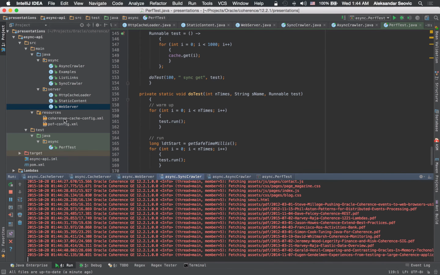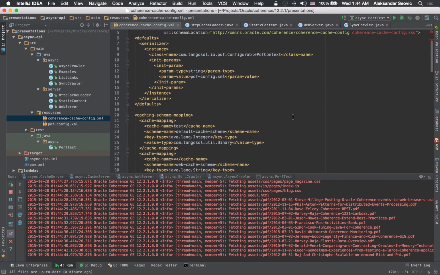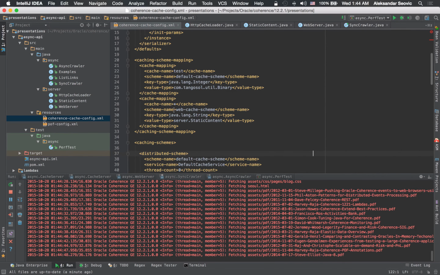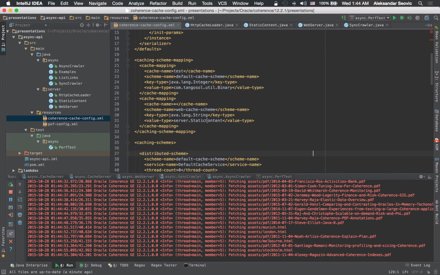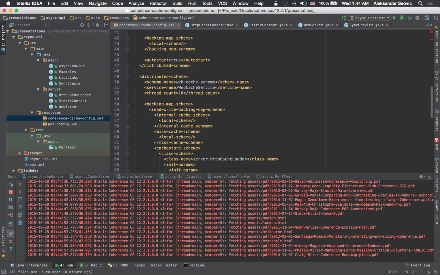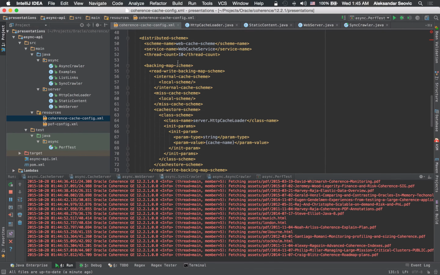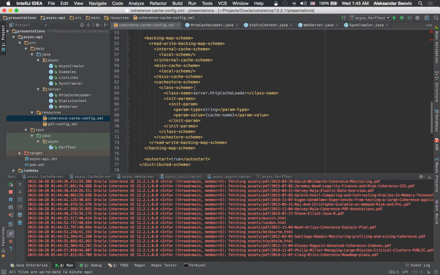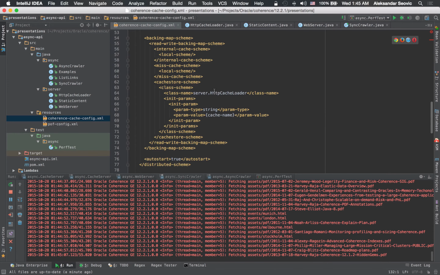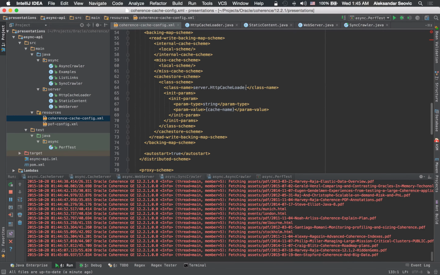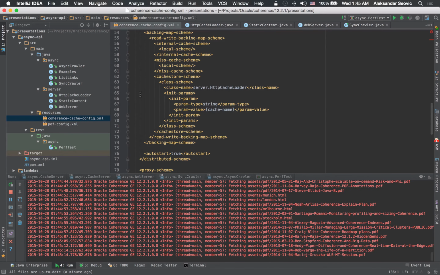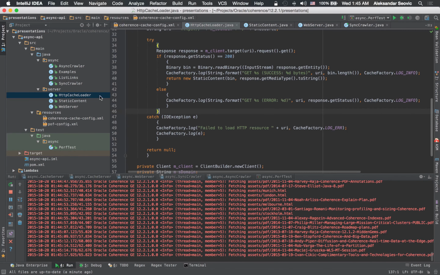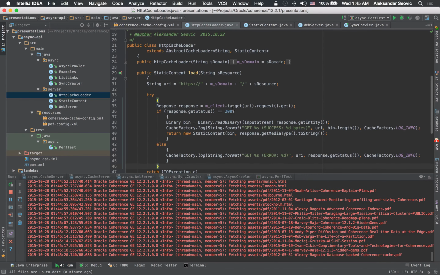First we have the Coherence cache config, and in this particular case we have a web cache scheme, which stores objects with string keys and static content values. If we look at the scheme for this web cache scheme, you'll see that it runs with 10 threads. It is a read-write backing map scheme, and it uses this HTTP cache loader for the given cache name. This cache loader basically allows us to do read-through.